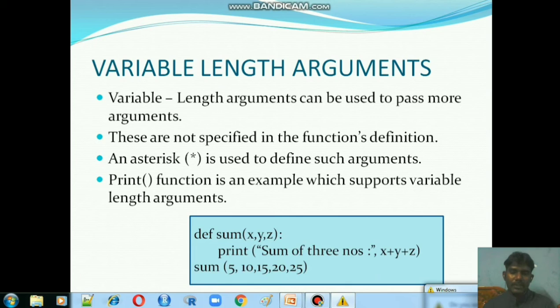This is one example for variable length arguments. If we use 3 arguments, we can easily call the function and execute it. But if more arguments are there than parameters, it will not execute. With 3 arguments and 3 parameters, it will execute. If more arguments are there, it will not execute and will produce an error message. This is the variable length arguments.